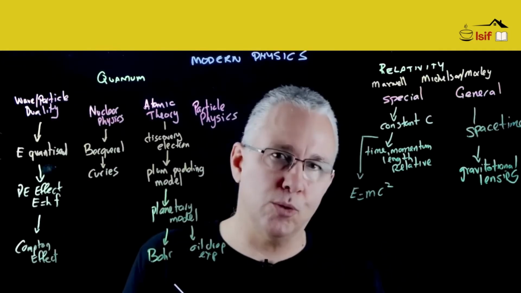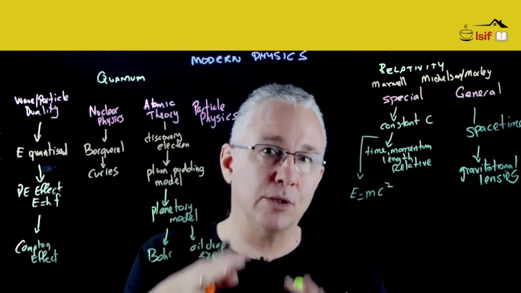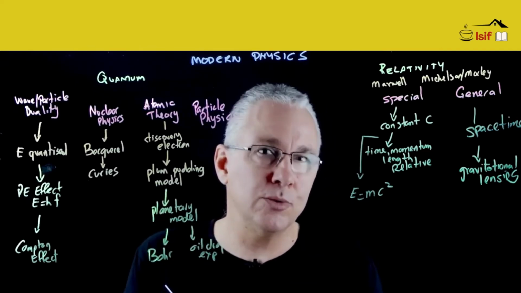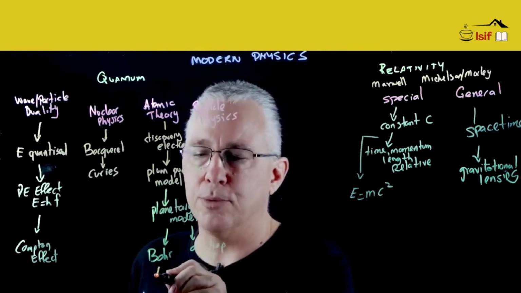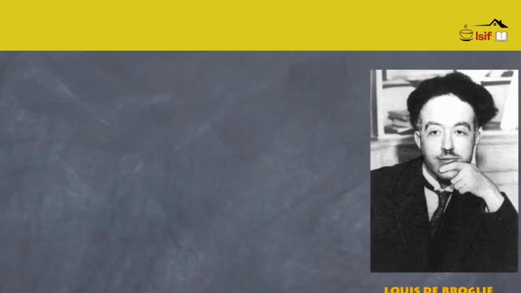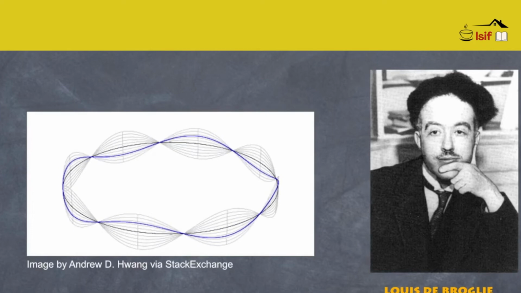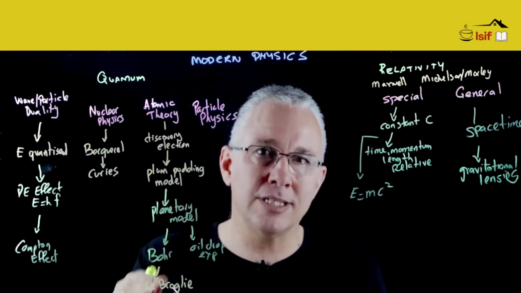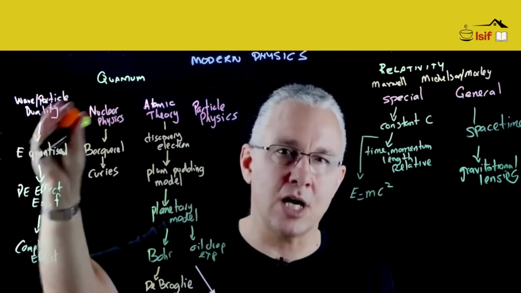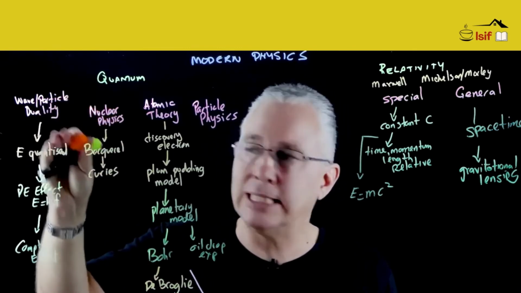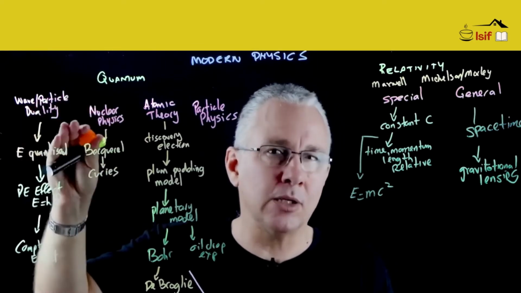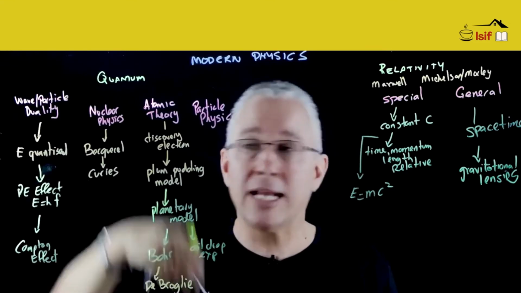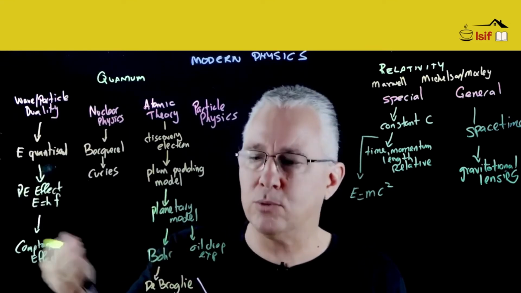Back to our Bohr model over here. If you remember, Bohr had a model of discrete energy shells, but how to explain them? Now, this introduces de Broglie. He surmised that the electrons could stay in discrete orbits if we treated them as standing waves. In other words, they can remain in the same energy level if they are in resonance. Hopefully, what you can now recognize is that de Broglie's hypothesis that electrons have wave-like properties is the other side of the argument of the wave-particle duality. That is, we can have waves that have particle-like properties, but now we can have particles that have wave-like properties. So hence we have the wave-particle duality.